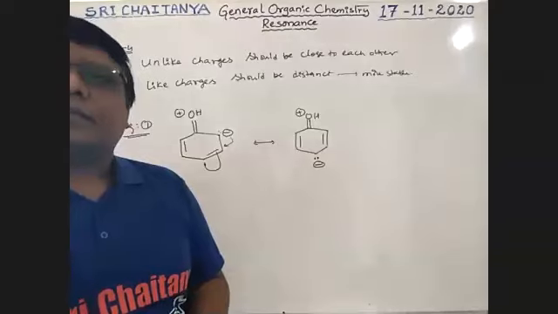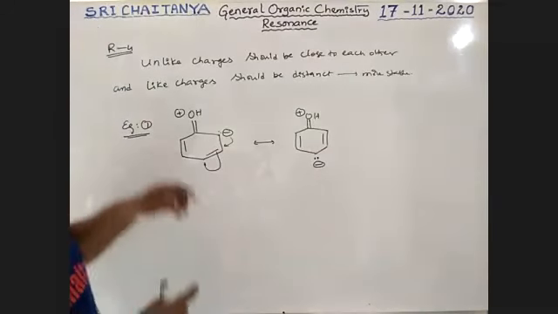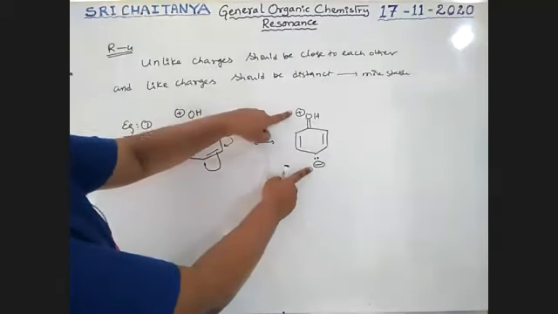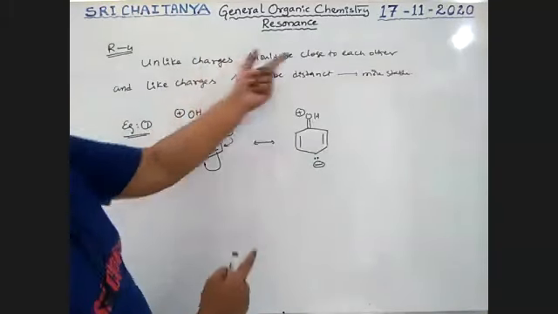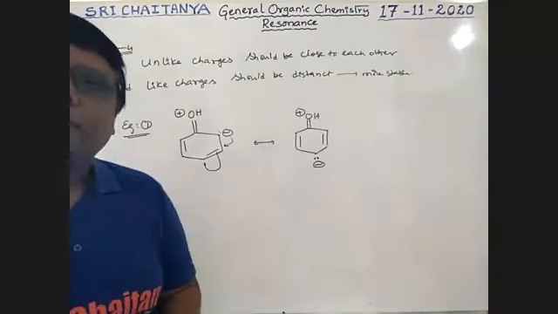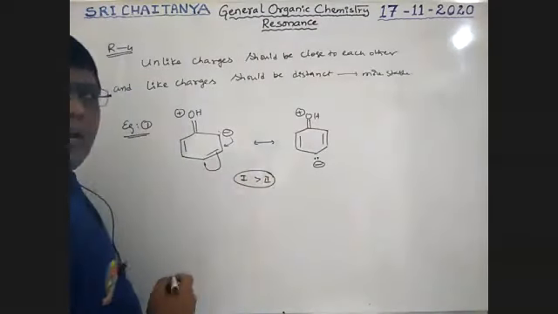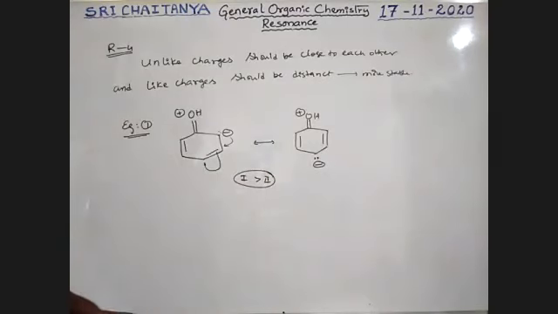Unlike charges, that is positive and negative, are nearer to each other here. These two are far away from each other. Unlike charges close to each other is more stable. Yes, 1 is greater than 2. The stability of 1 is more than that of 2.